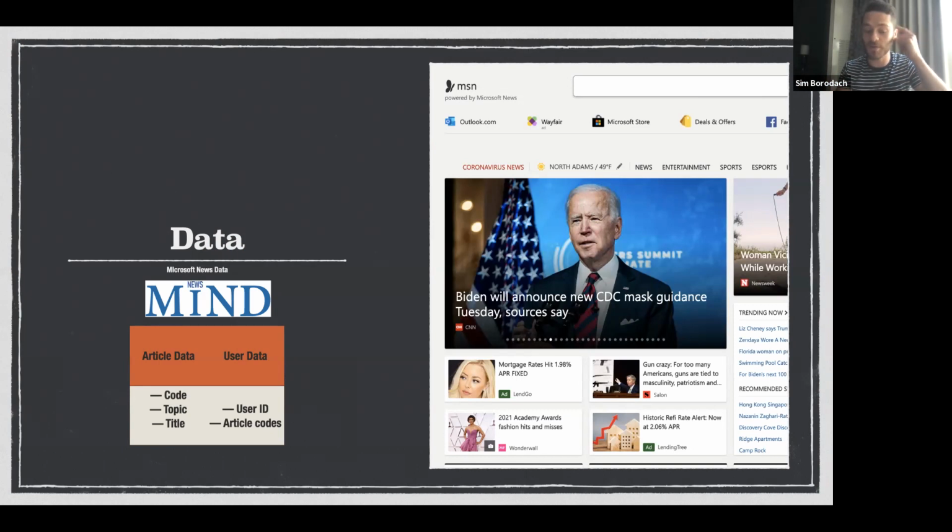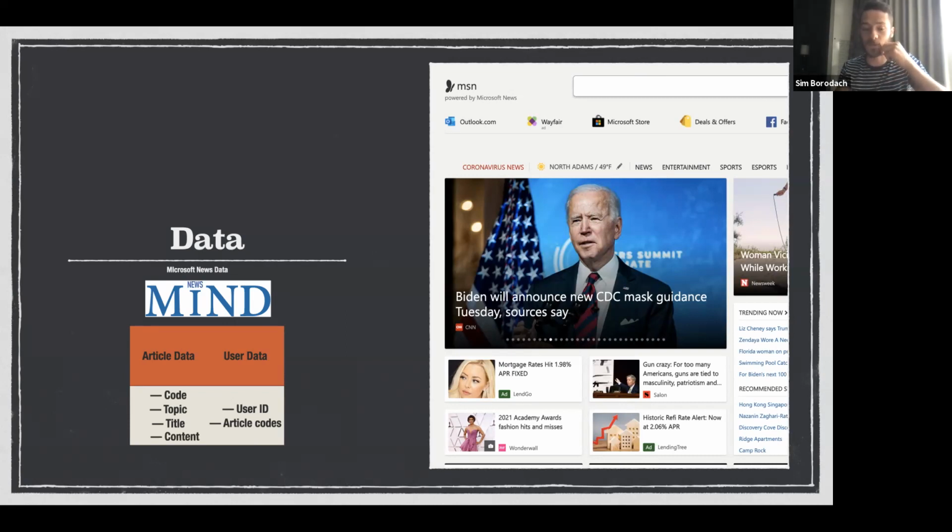The first one has article data, which includes a code, topic, and title for every single article in the corpus of 43,000 articles. And then there's user data, which includes a user ID and the codes of those articles that they've read. The article data doesn't include the content of the articles, so that was something that I had to